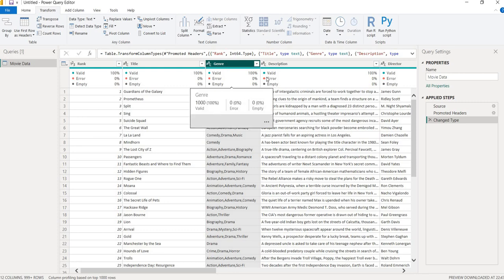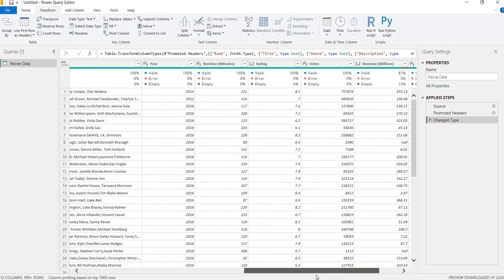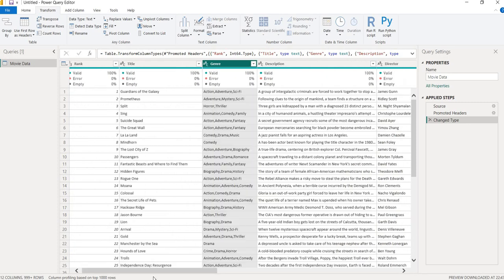If I go through this adventure comma sci-fi in a single way, it will not help me. And if I separate it, then also it will not help me directly, because in Guardians of the Galaxy there is an adventure, and in Prometheus also there is an adventure. So if I want to see how much rating we are getting for adventure type of movie, we will not get it until we combine them. So we have to do something else for proper analysis.